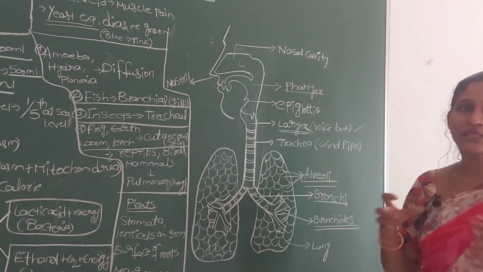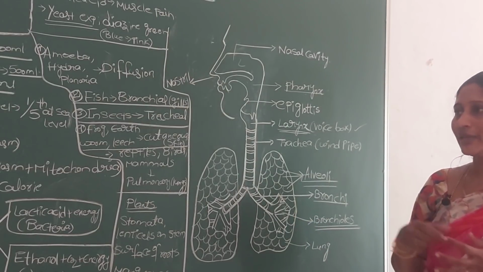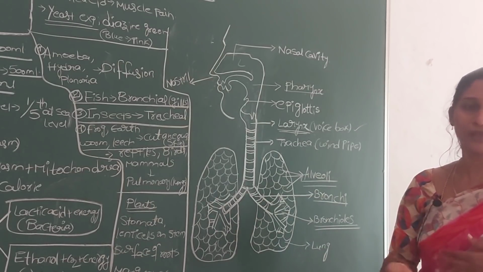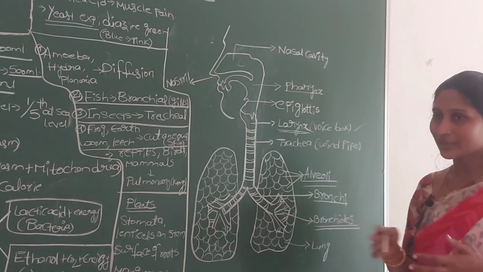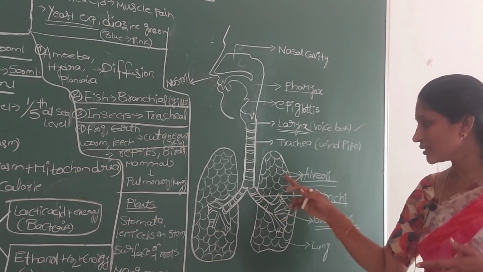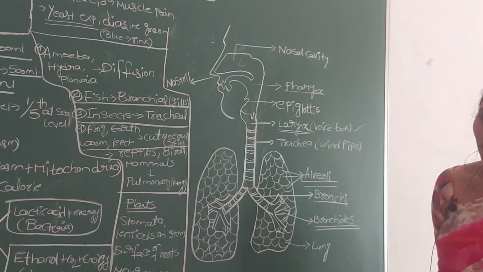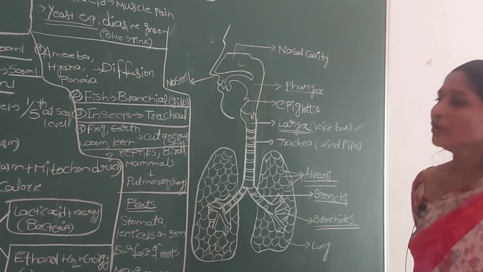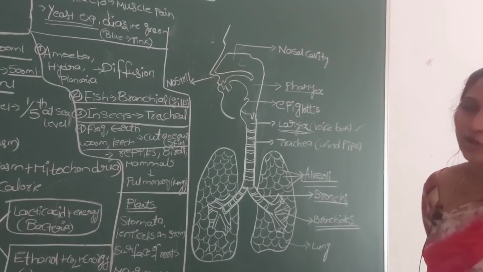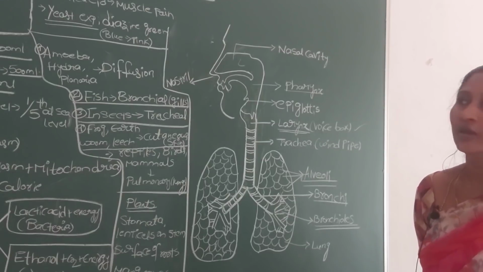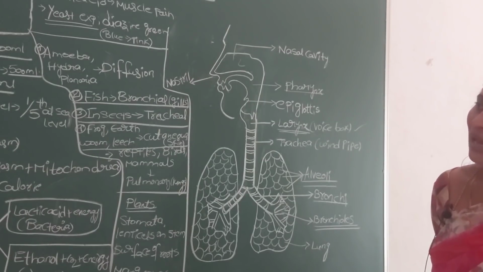But the actual purpose of taking the air is just for exchange of oxygen into your body and to expel the carbon dioxide. So that actual exchange takes place in the smallest air sacs known as alveoli, or alveolus in singular. After that, from the alveolus, the oxygen we inhale finally enters the blood capillaries.